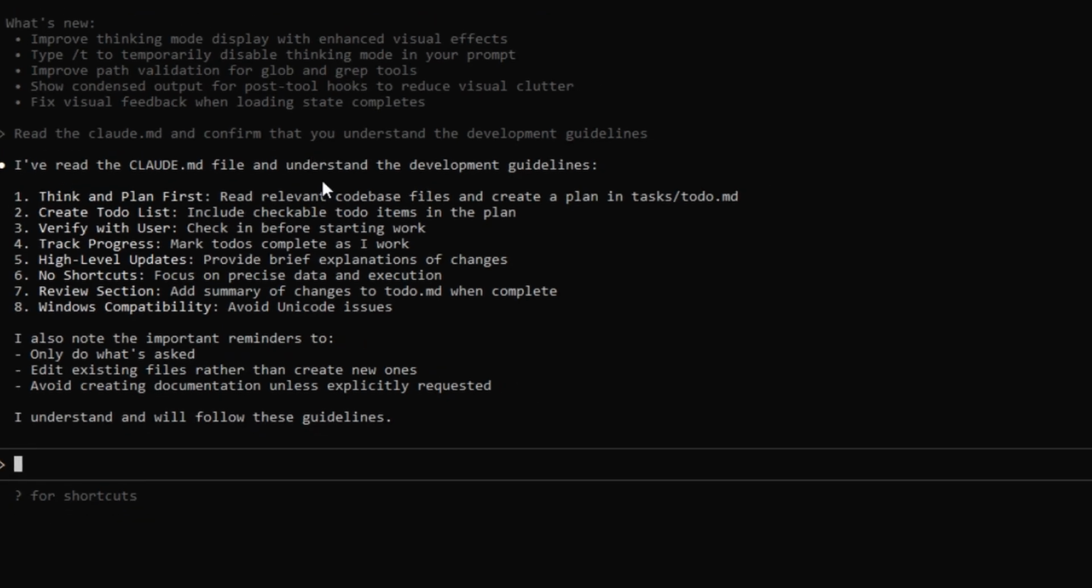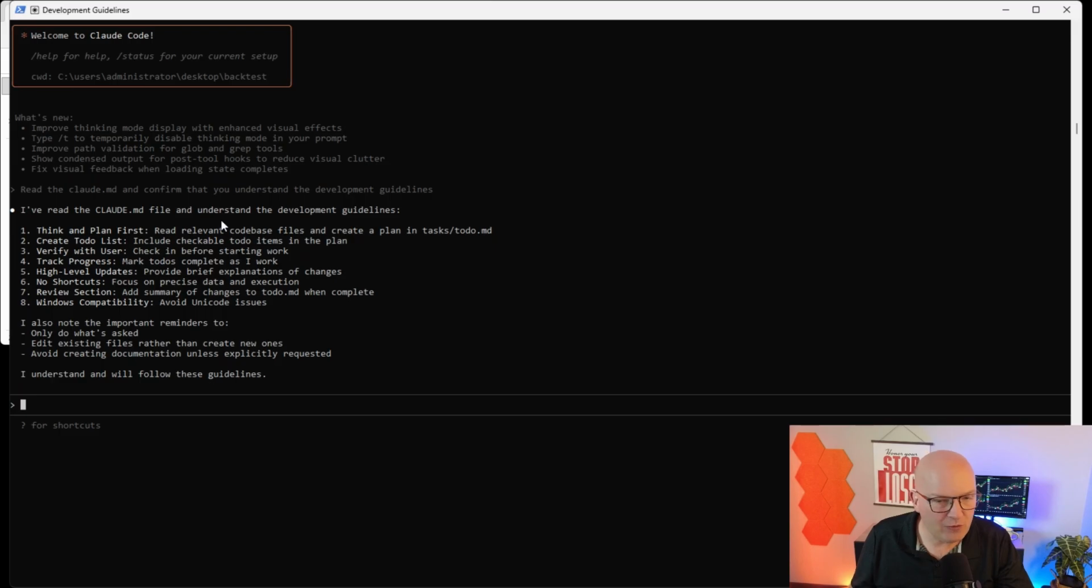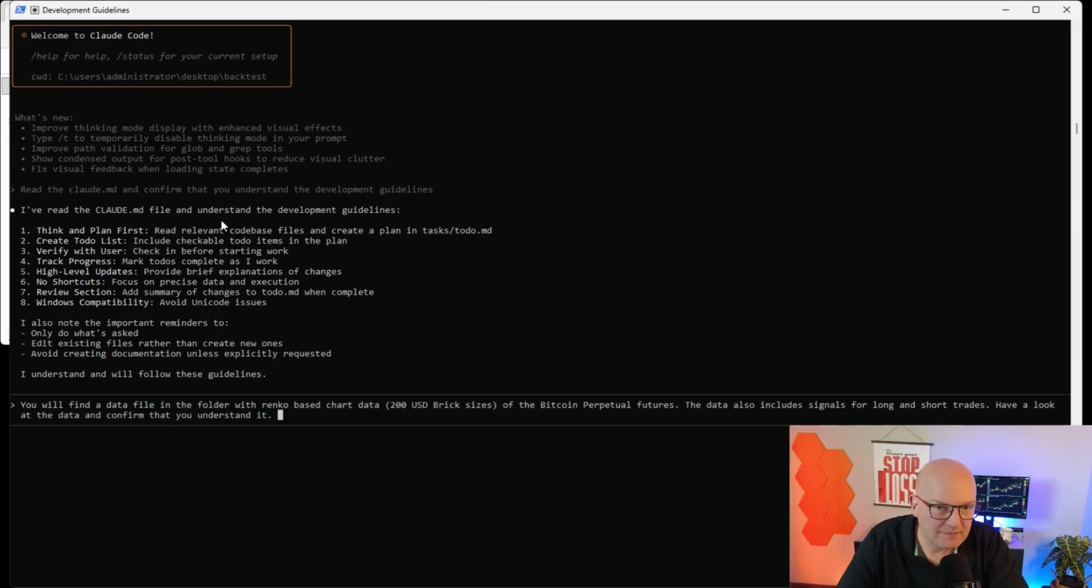Great. Now we have a second file already in the folder with our data that we just downloaded from TradingView. So the next step, we want to ask Claude now to have a look at our data file, the chart data with the long and short signals that I just downloaded from TradingView. So I'll type here, you will find a data file in the folder with Renko-based chart data, a brick size